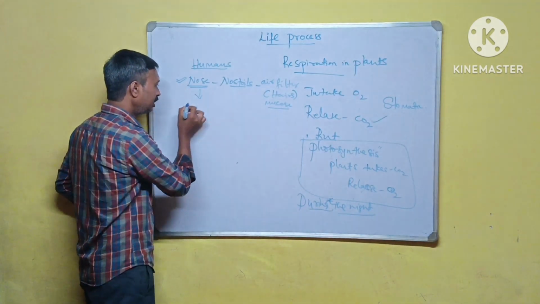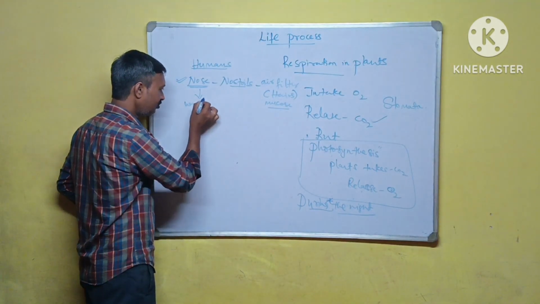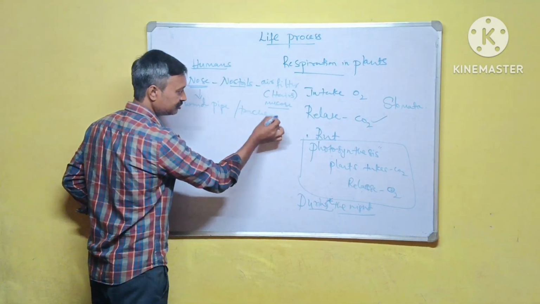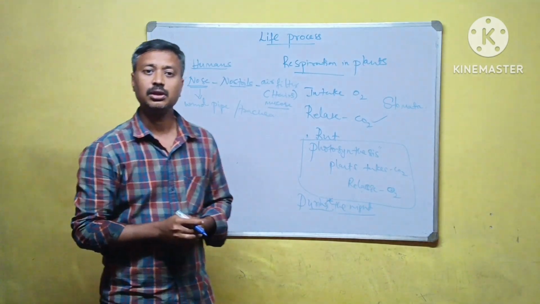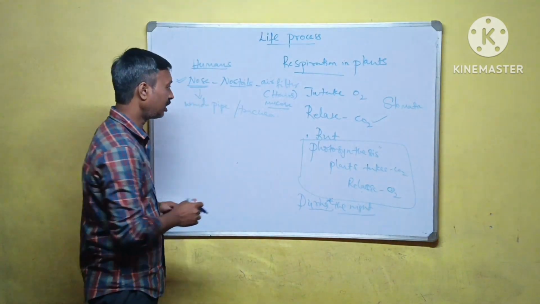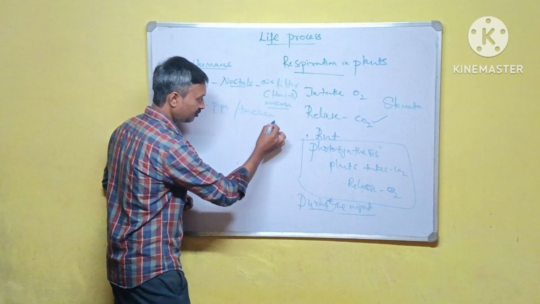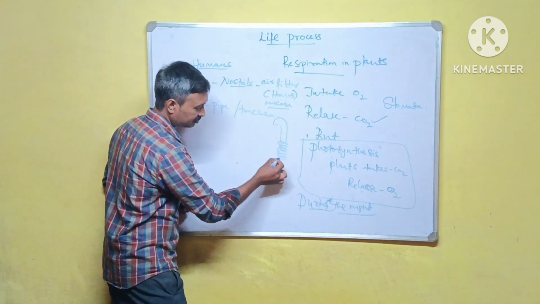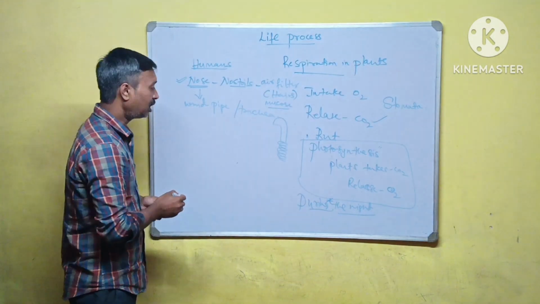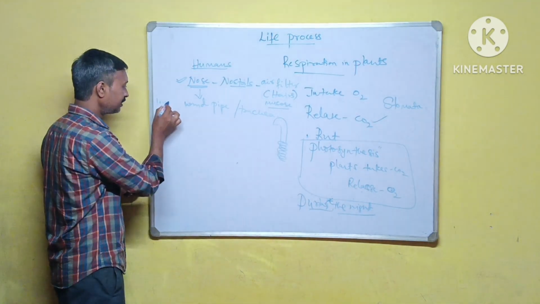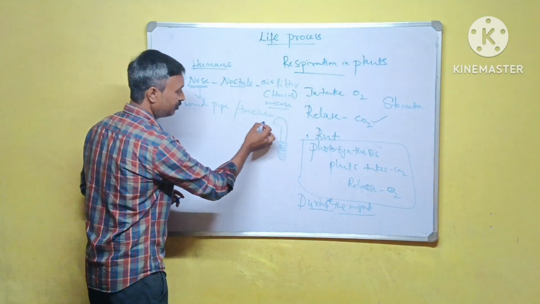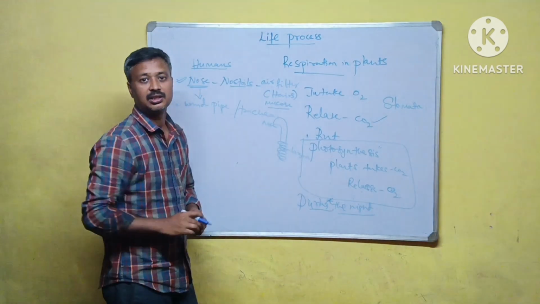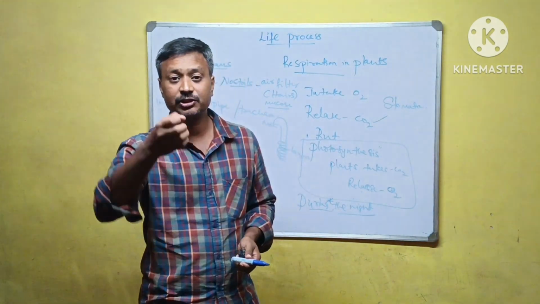After the nose, air goes to the windpipe or trachea, which is a C-shaped cartilaginous tube.